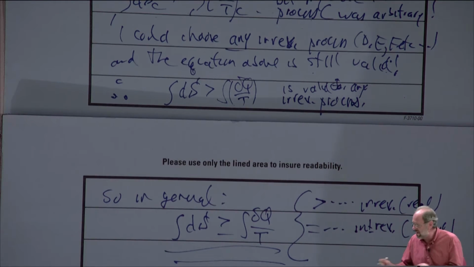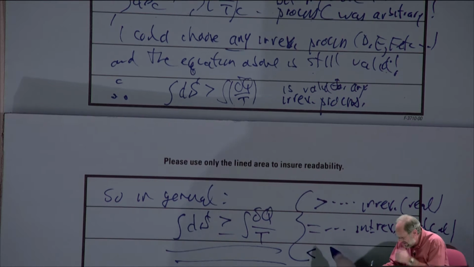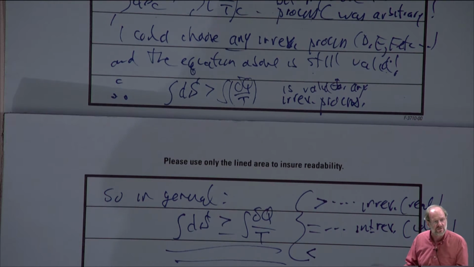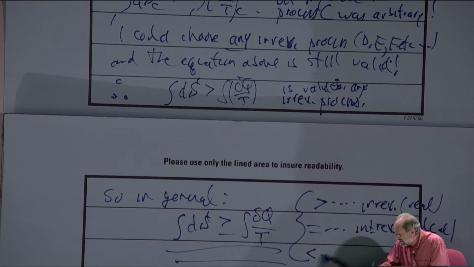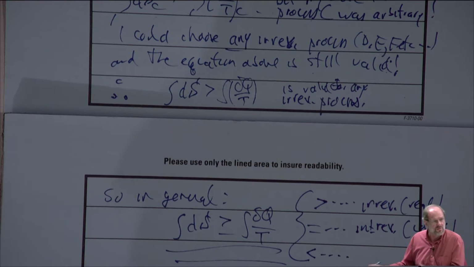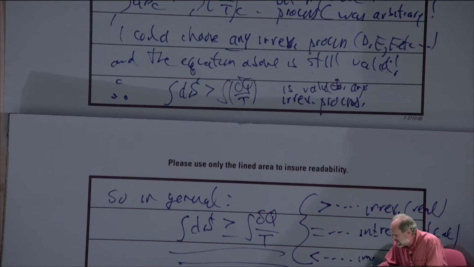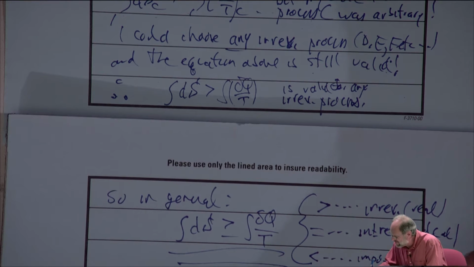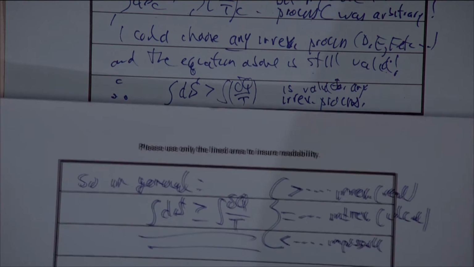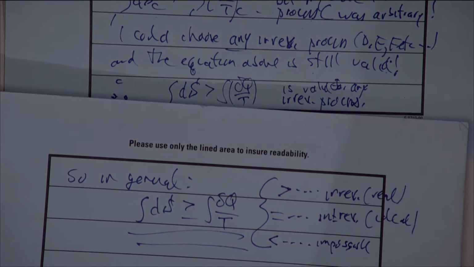If we go through a problem and mathematically we find that the entropy change when integrated over that process is less than the integral of delta q over t, well, that's simply impossible. So we'll just note: impossible. Now, perhaps one should also make the following statement: if it's greater than or equal to, that satisfies the second law of thermodynamics.